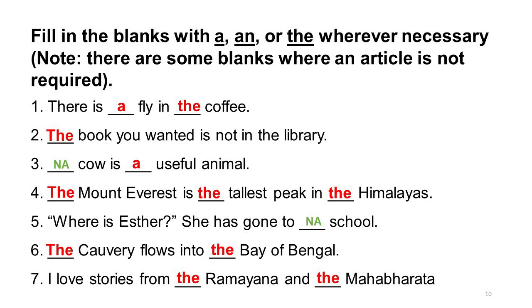The book you wanted is not in the library is how we say for the second sentence, the book, because we are obviously talking about some book here that both you and I know. Maybe I asked about a book and you went to the library, you searched for it, and you come back and tell me the book you wanted is not in the library. So we are talking about a definite book here, a specific book here, and in that context article the is used.